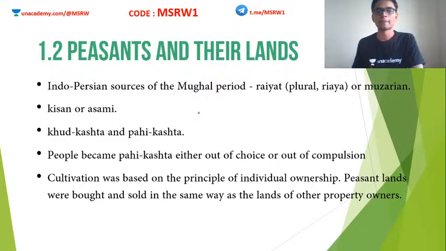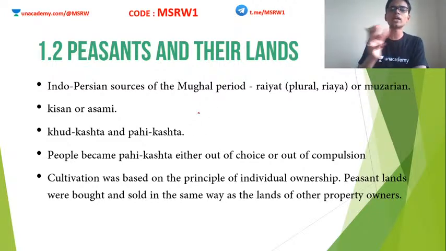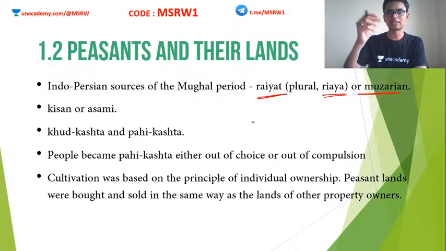Peasants and their lands. Okay. In the Mughal period, in the Indo-Persian sources, these peasants and agriculturists were called Raiyat, or in the plural, Riaya or Muzarian. These were the terms used for describing farmers or peasants. But in indigenous Indian texts, we see two other terms. For example, Kisan. Kisan is very common; even now the same word is used. Then Asami. These are the Indian counterparts of these words.